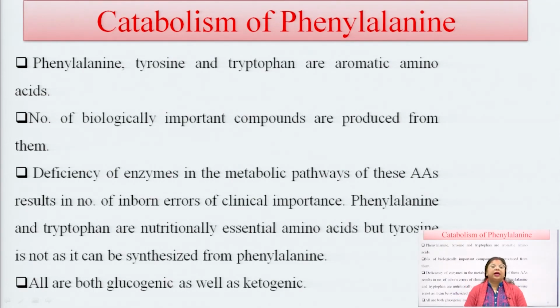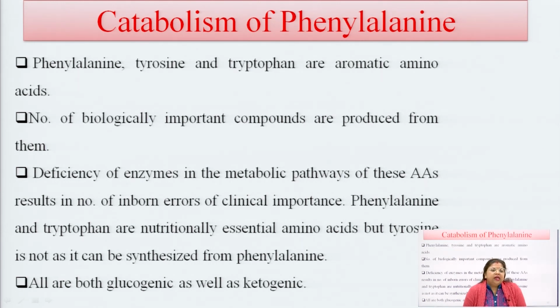The next topic is catabolism of phenylalanine. Phenylalanine is an amino acid, and we have to discuss how to catabolize it. Phenylalanine, tyrosine and tryptophan are aromatic amino acids; they have an aromatic ring in their structure. Biologically these are very important, as many important compounds are produced from these amino acids, and deficiency of the enzymes required for their metabolic pathways is responsible for inborn errors. These all have inborn errors because the enzymes for the catabolism of phenylalanine are not present.